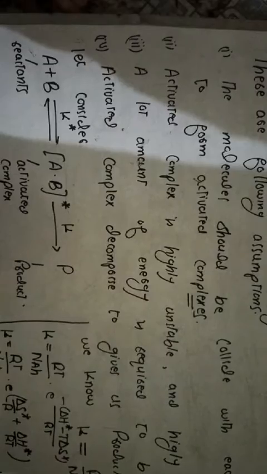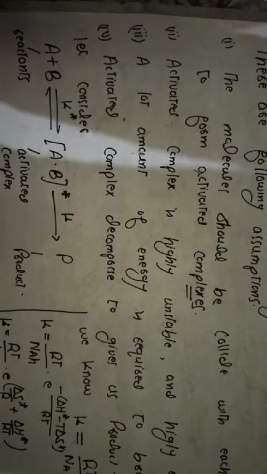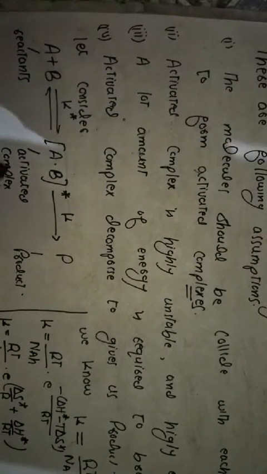Let us consider there are two reactant species. The first is called A and the second is B. These react with each other to form an activated complex. The activated complex is highly unstable and highly energetic, so a lot of energy is required to break it. When we provide a sufficient amount of energy to the activated complex, then the activated complex is decomposed to give us product. The reaction between the reactant species and the activated complex is a reversible reaction, but the reaction from the activated complex to the product is a forward reaction.